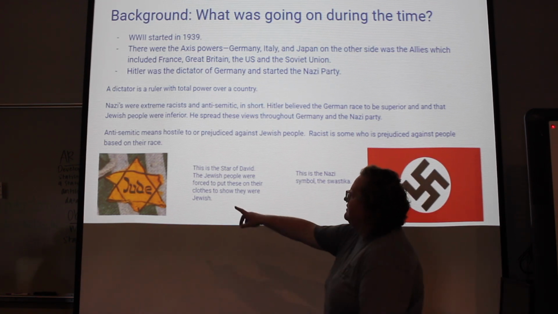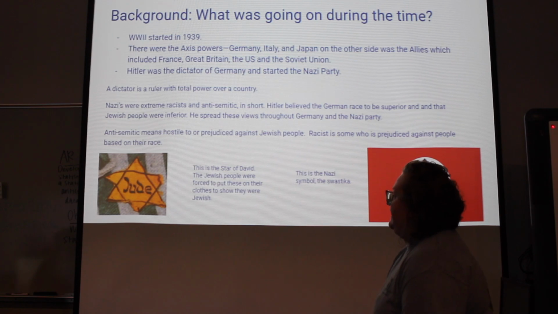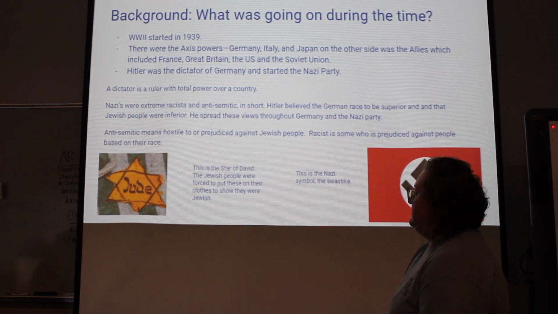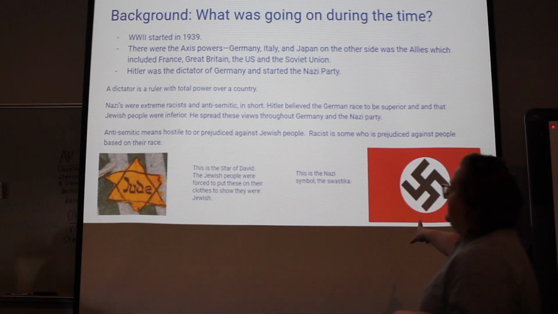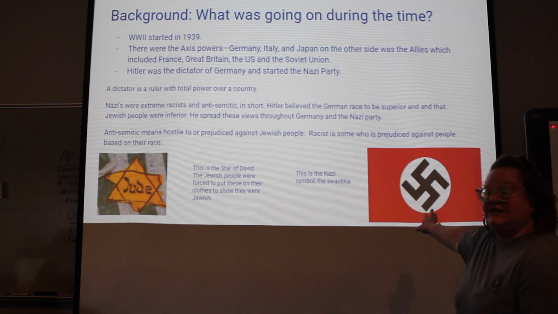So down here is the Star of David, and the Jewish people were forced to put these on their clothes to show that they were Jewish. And this is the Nazi symbol known as the swastika.